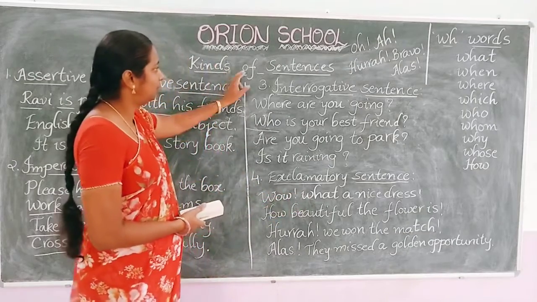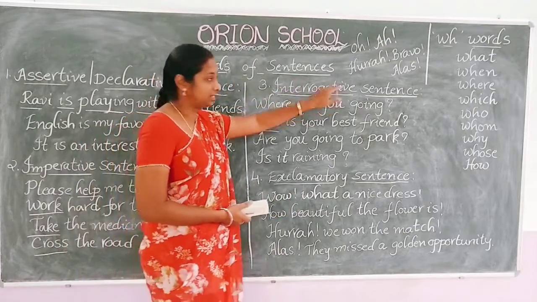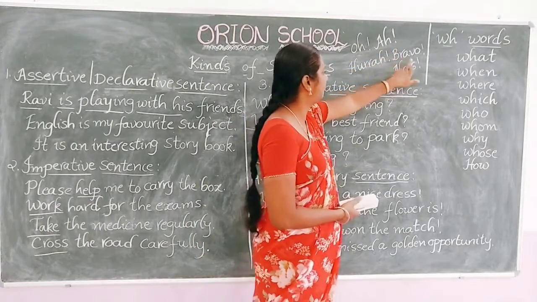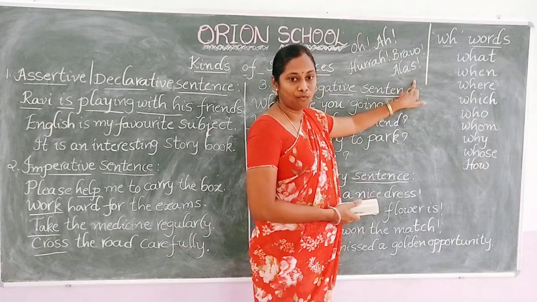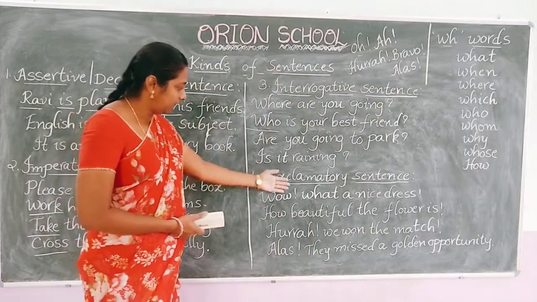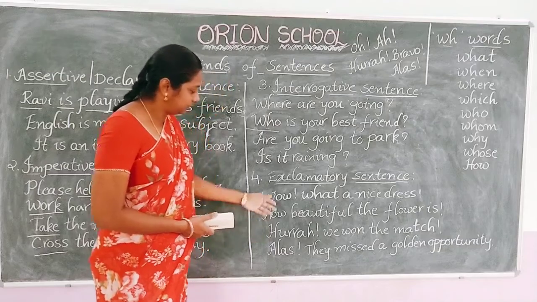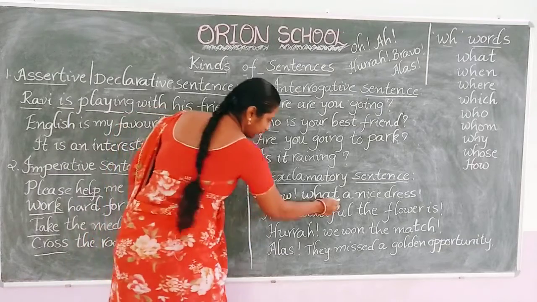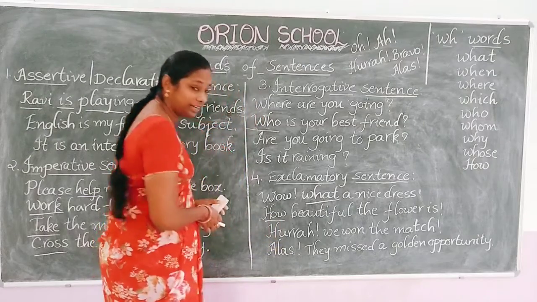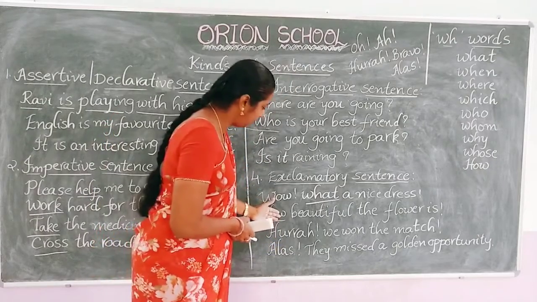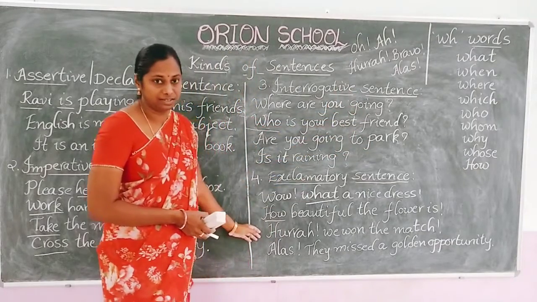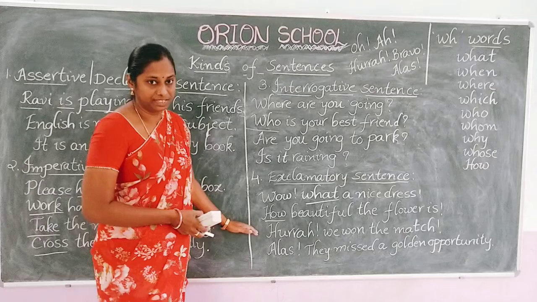So let us see what the exclamatory words are. See, oh, ah, hooray, bravo, alas, wow. All these are exclamatory words. We use them in exclamatory sentences. See here, we have what and how. I already told you that what and how are questioning words. But why do we use them here? Even though they are questioning words.